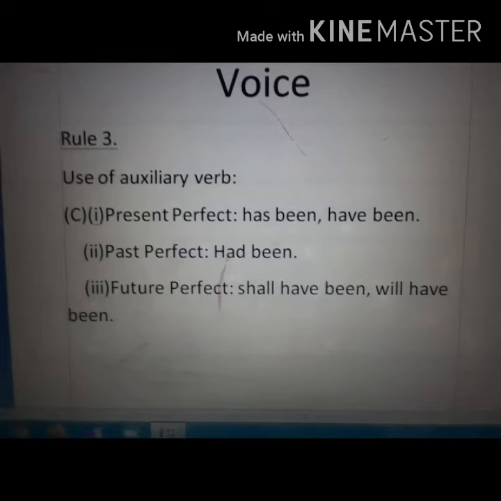Now, use of auxiliary verbs in perfect tenses. In present perfect tense, has been, have been. In past perfect tense, had been. And in future perfect tense, shall have been and will have been is used as auxiliary verb.